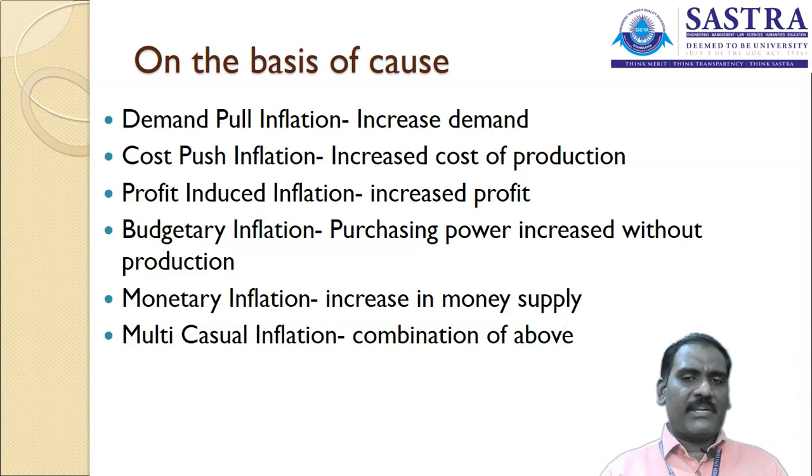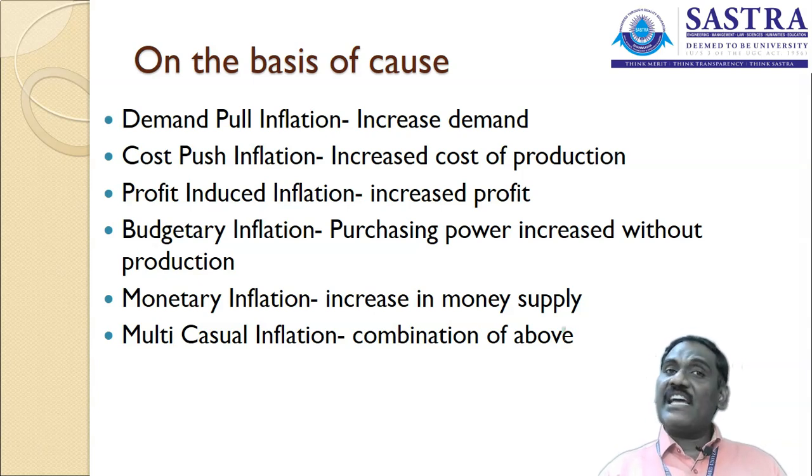And budgetary inflation: purchasing power increased without production. The demand is increasing and the purchasing power is increasing, even though the product is not in demand in the market. The purchasing power is increased, which means the wages are increased. If the business income is increased for the consumer, the consumers are interested in buying the product without a reason. They are purchasing more products. They are speculating on the product for future needs. Likewise, budgetary inflation may happen.